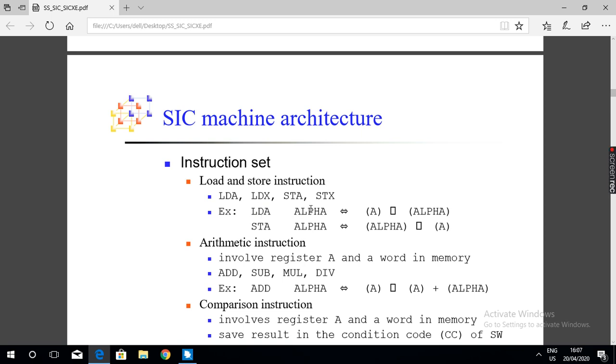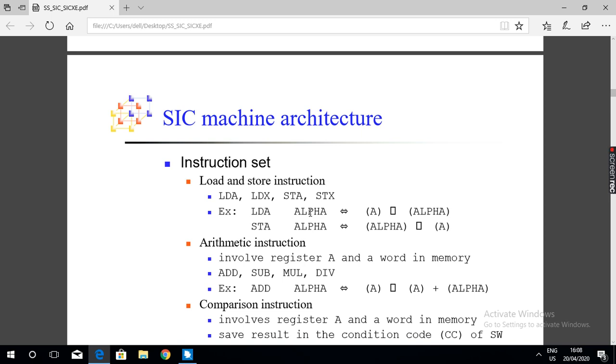So here the target address is alpha. Let us assume alpha is a label for the memory location starting from 1400.